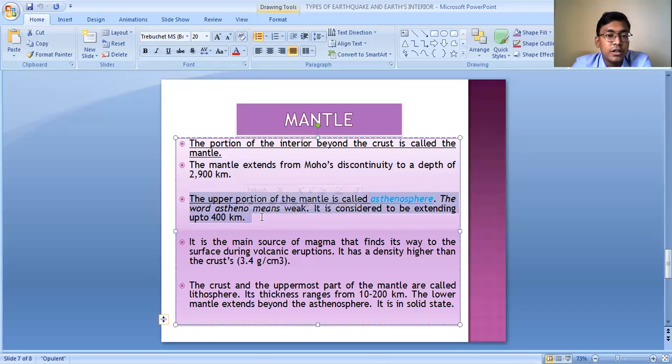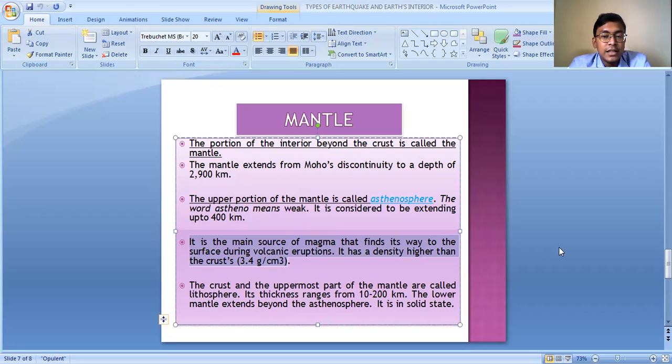During a volcanic eruption, the magma comes out in the form of lava, and this magma comes out from the asthenosphere. It is the main source of magma that finds its way to the surface during volcanic eruptions, and it has a higher density than the crust, 3.4 gram per cubic centimeter. When a volcanic eruption takes place, the magma comes out in the form of lava from this asthenosphere only.